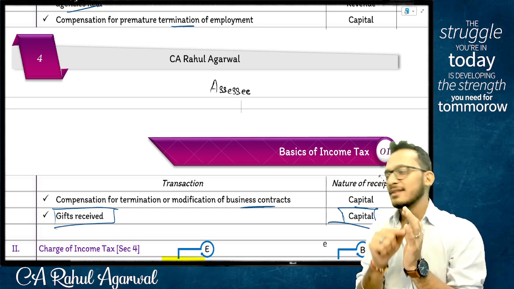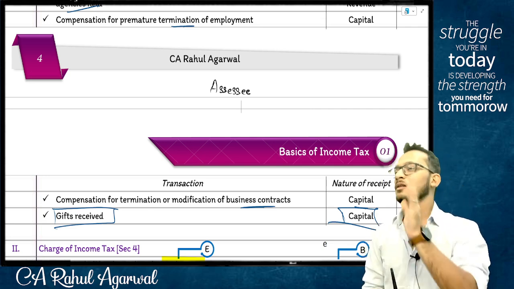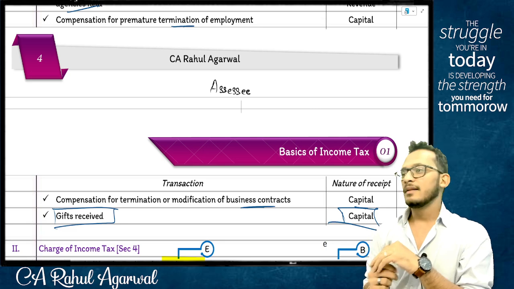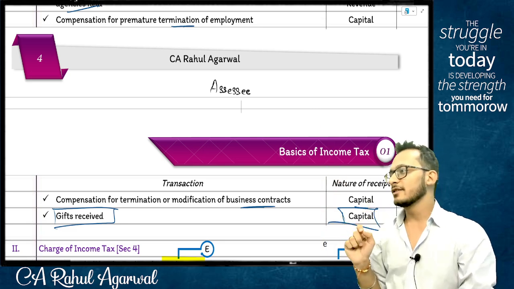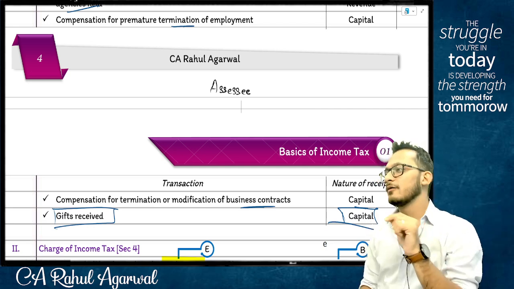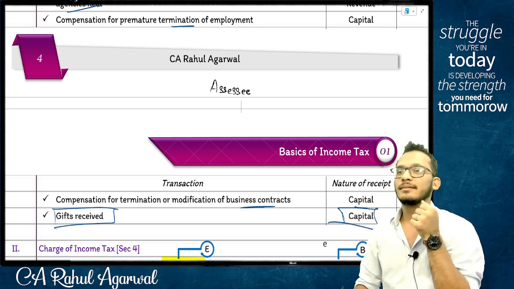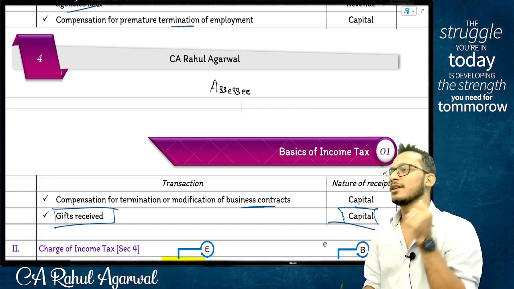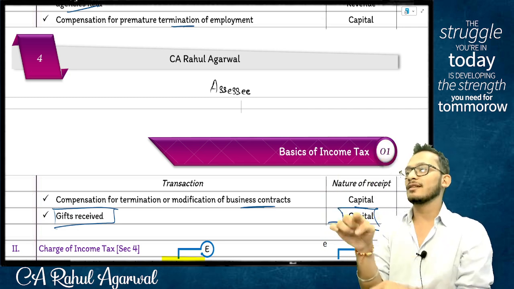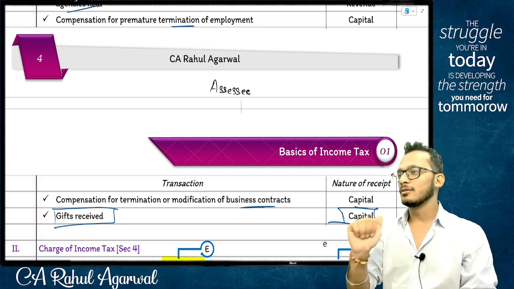Because I filed a return of 4 lakhs, the return showed my tax as 0. Why and all is the next topic. Right now, the return showed it as 0. The officer picked my case and he said, Rahul, you have earned 4 crores and therefore you should have paid tax on 4 crores. You have paid tax on nothing, because 4 lakhs was technically not taxable. So I would like to take you up and change your 4 lakhs and ask you to pay. I'm saying, sir, how?